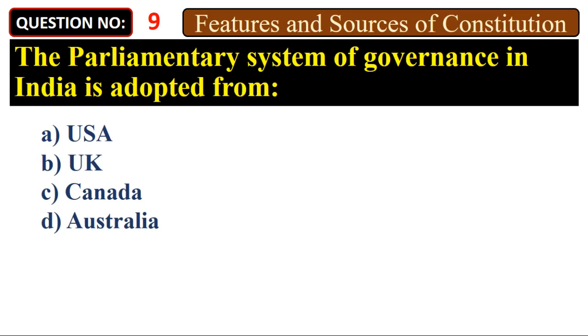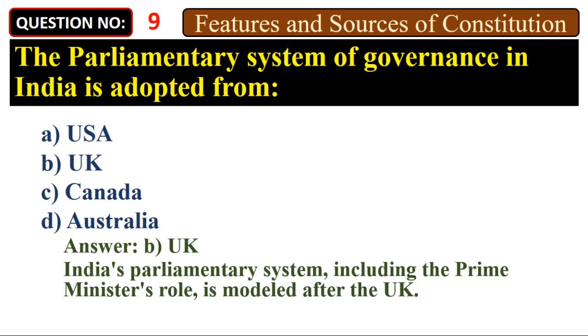The parliamentary system of governance in India is adopted from A. USA. B. UK. C. Canada. D. Australia. Answer: B. UK. India's parliamentary system, including the Prime Minister's role, is modelled after the UK.